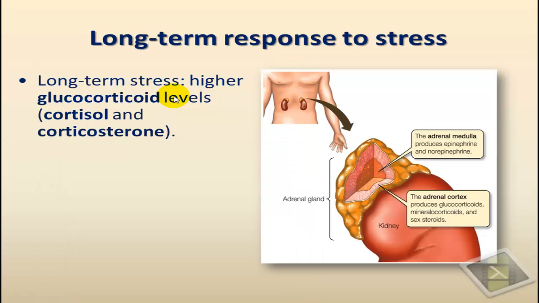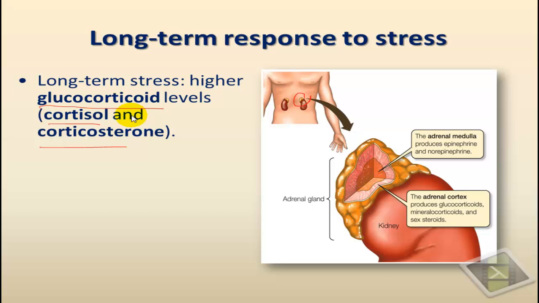There are also hormones that would help the body deal with long-term response to stress. Here it's the adrenal gland that sits on top of the kidney, and the adrenal gland releases a group of hormones known as glucocorticoids, such as cortisol or cortisone or corticosterone.